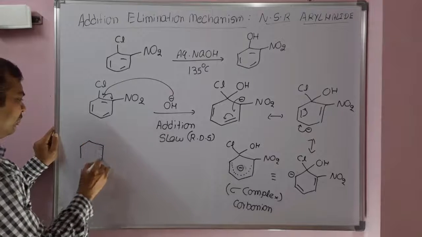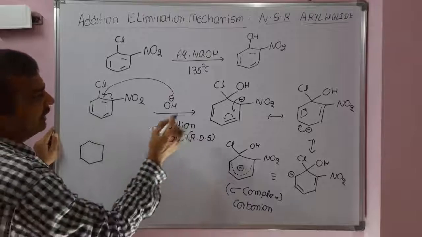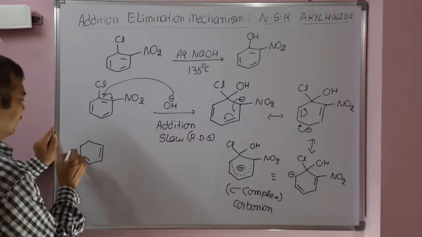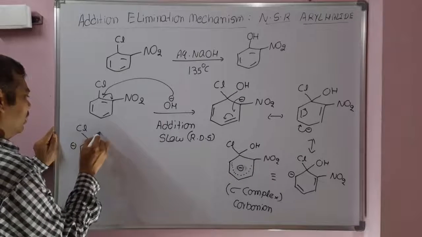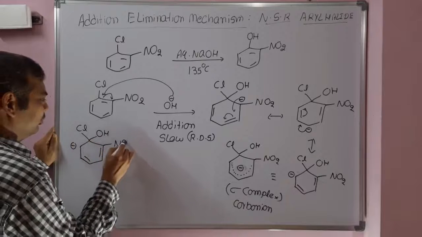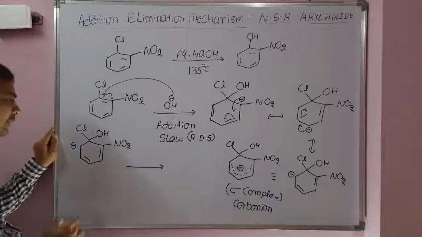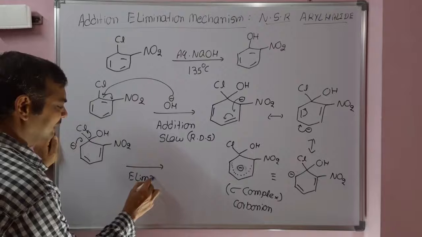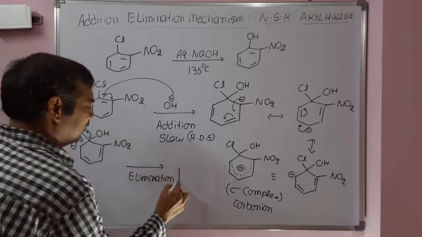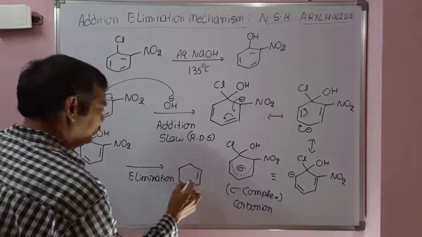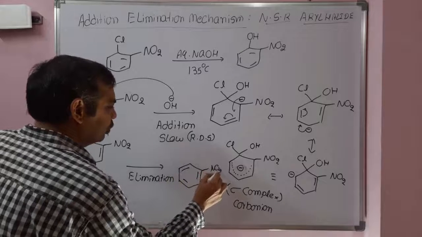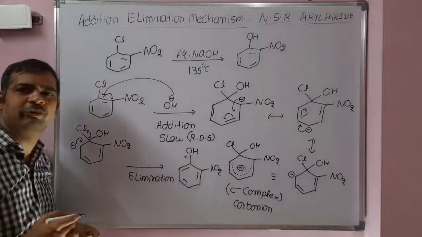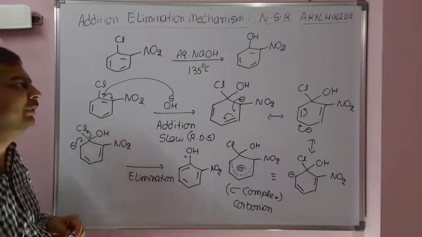The second step, removal, will take place. I will take any one of the resonating structures, the last one, with negative charge, chloro, hydroxy, nitro group. Since the reaction is under heating condition, elimination of the chloro will take place. Elimination is taking place in the last step, so finally nucleophilic substitution takes place. Chloro is substituted with OH. The overall mechanism follows addition followed by elimination.